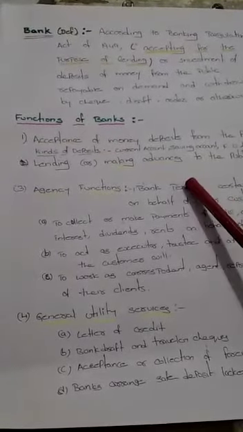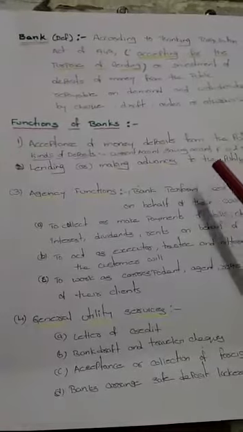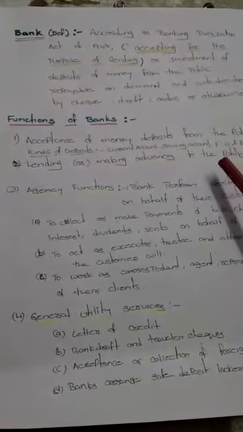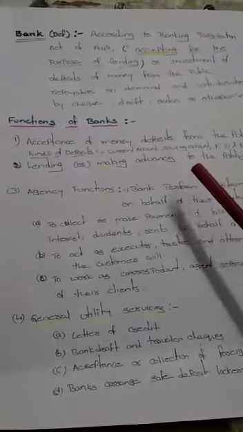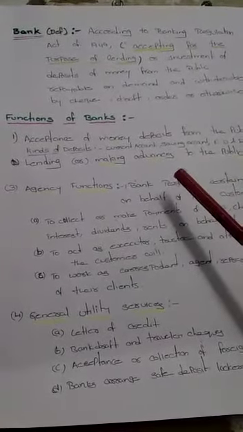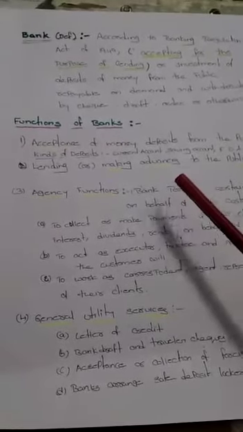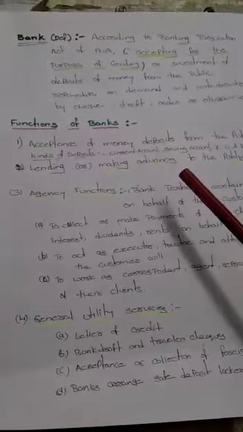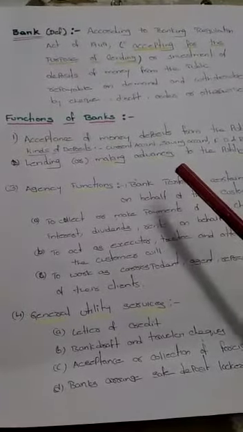The other remaining major portion of the amount is given as a loan to the businessman at a higher rate of interest. That means when they accept deposits of 1,000 rupees from the public, they pay only 10 rupees interest. But when they give loans to the businessman for 1,000 rupees, they collect 15 rupees.